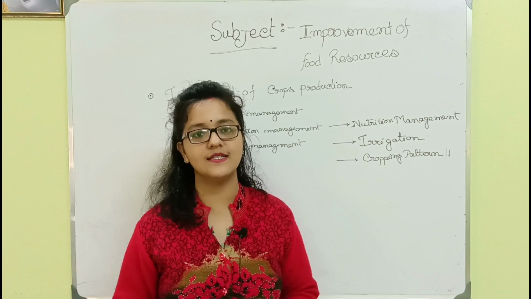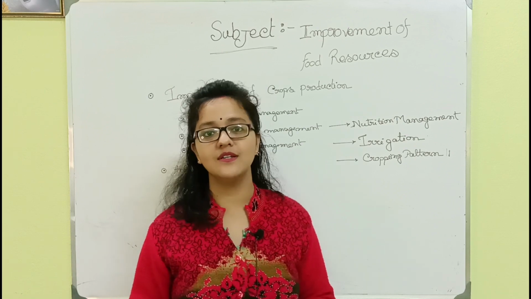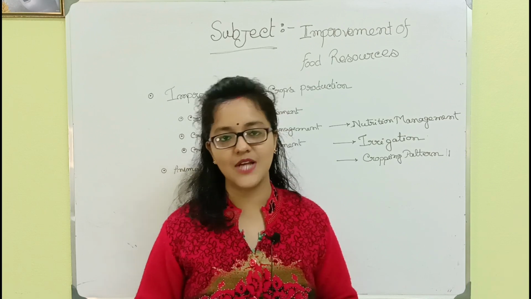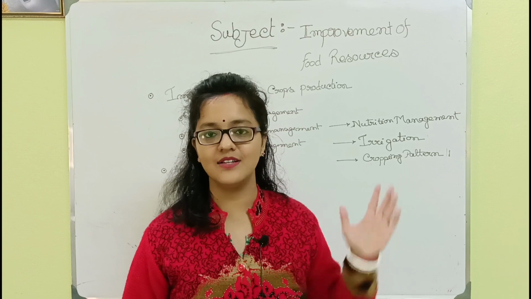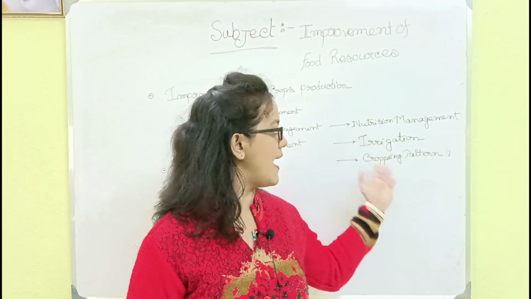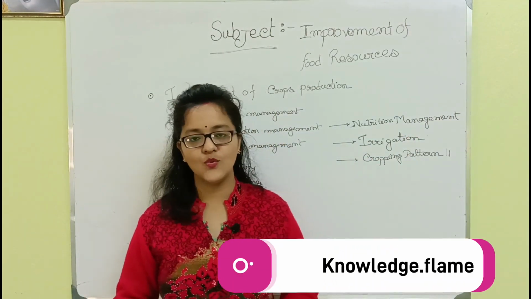The next activity is crop production management, and this is done by some specific steps: nutrition management, irrigation, and cropping pattern. So what are they?